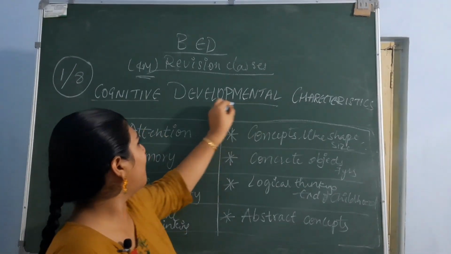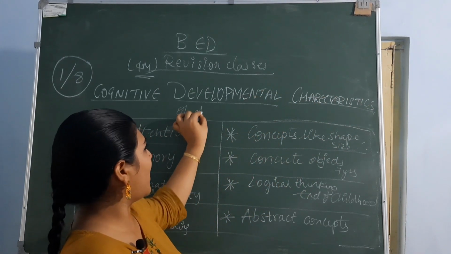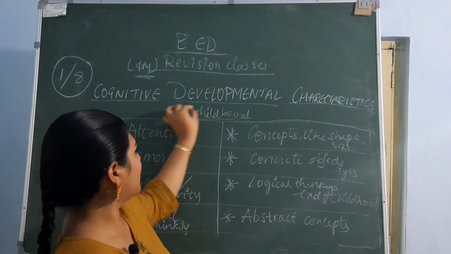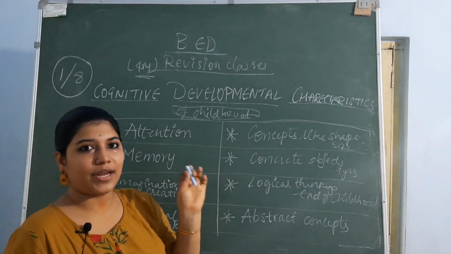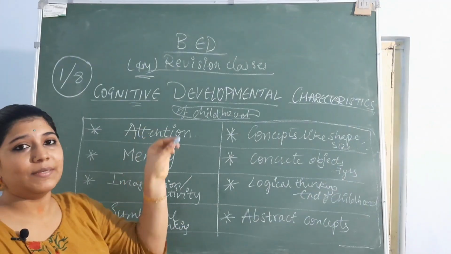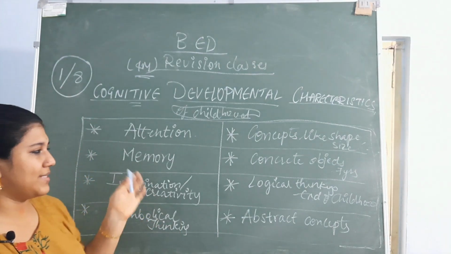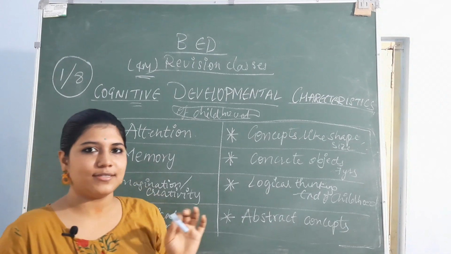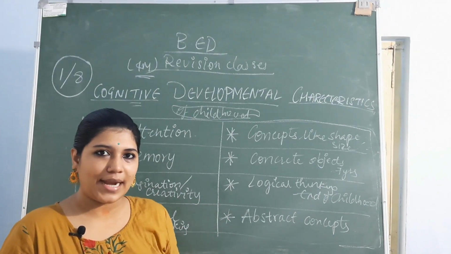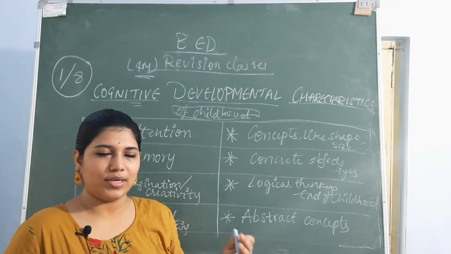Cognitive developmental characteristics of childhood. Okay, so what are they trying to ask? We have to understand the cognitive developmental characteristics. What is cognitive here? It is basically categorized into 3 ways: cognitive activities, psychomotor activities, and affective, which are also called domains.